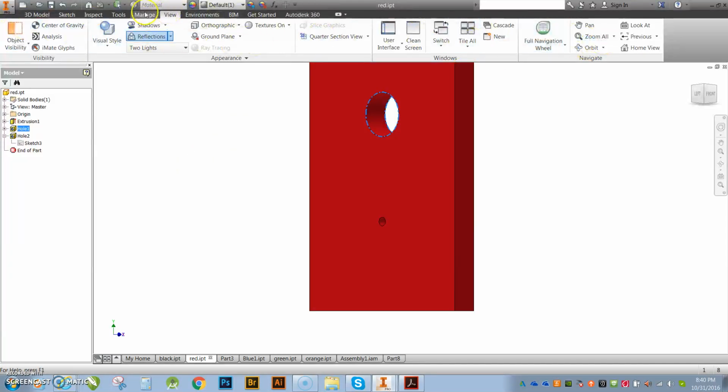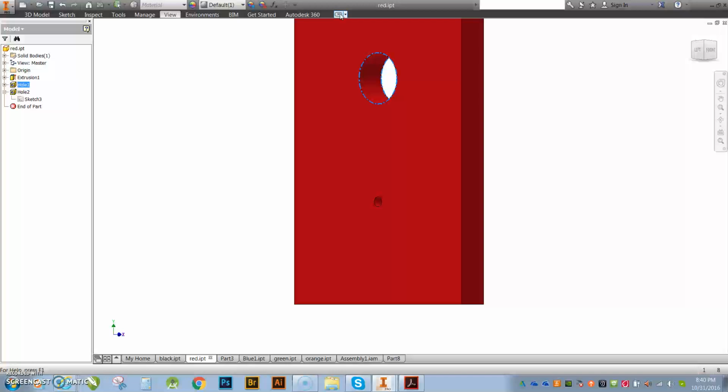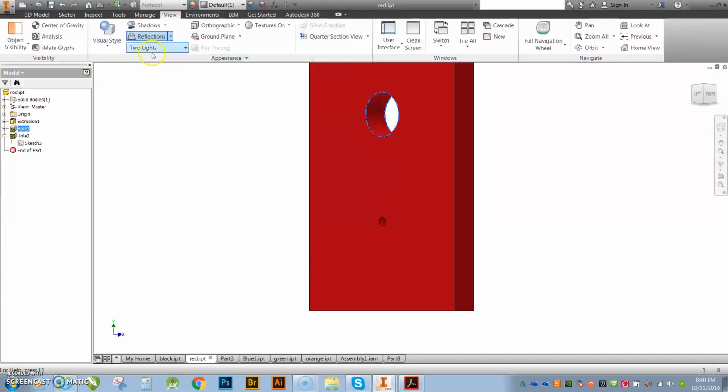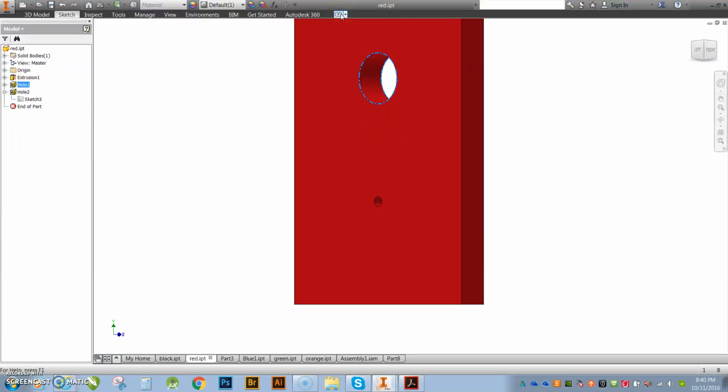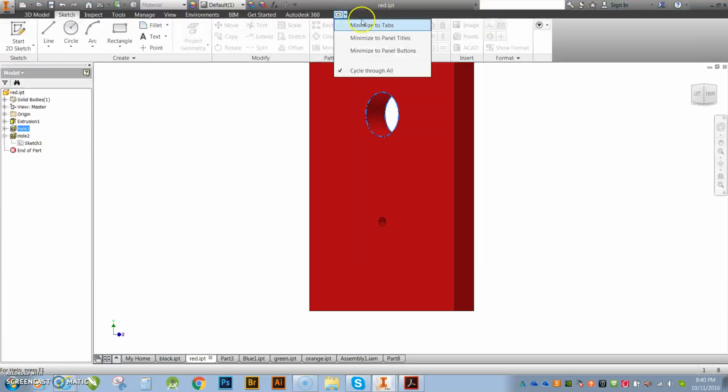Okay, the next thing that I want to show you guys is the bar up here. Okay, your command bar. Notice this little icon right here where it says minimize tabs. If you click it, you can go through the series of control bars. So you have one like this where it's collapsed. Here you have one that is basically the one that we're on right here. If I hit it again, oh, it's not cycling through. Oh, there it goes. It's cycling through now. All right, so there's lots of different styles to this. Kind of up to you what you want, okay?